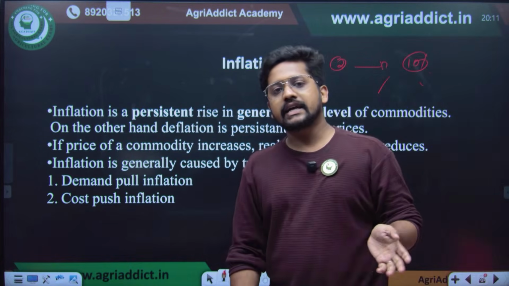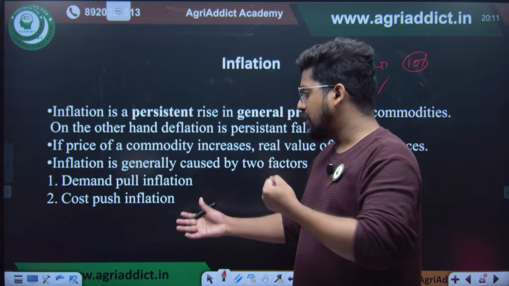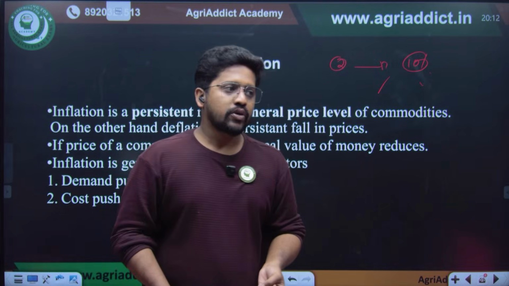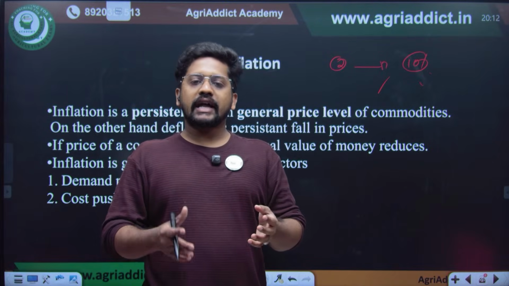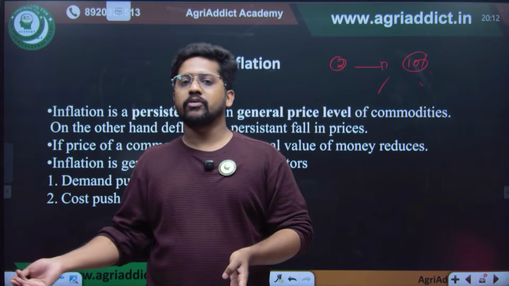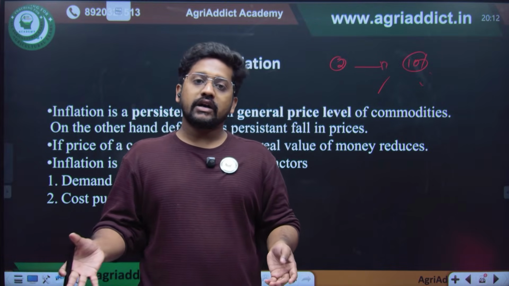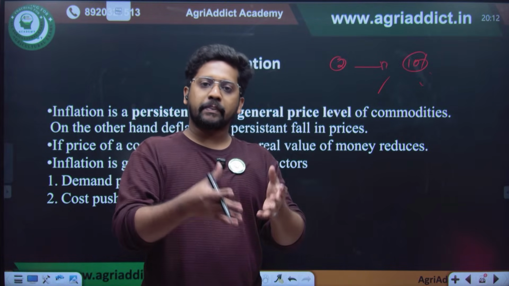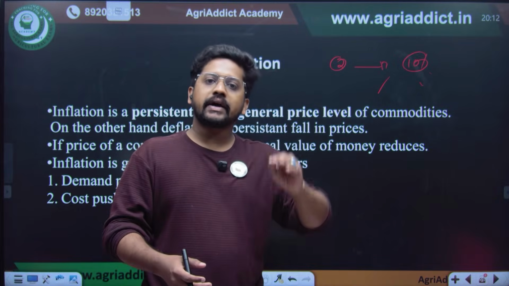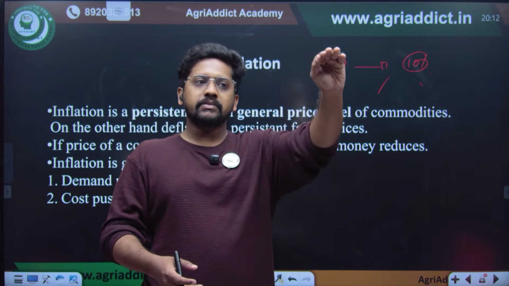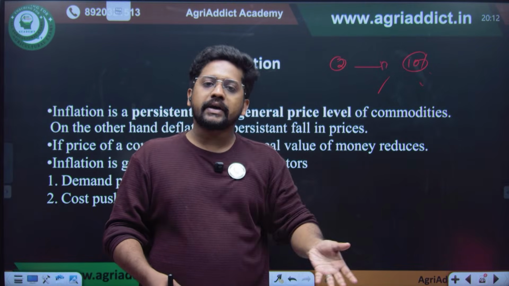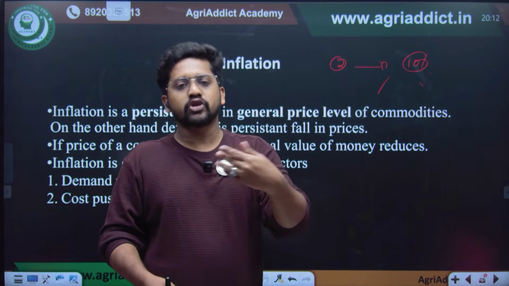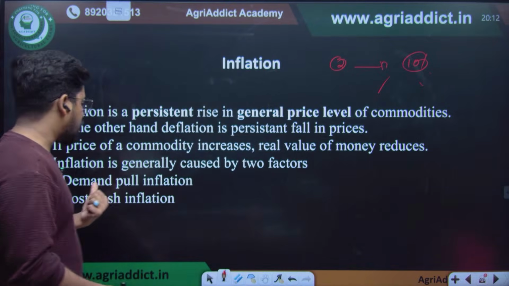Generally there are two types of inflation: demand pull inflation and cost push inflation. If everybody requires one thing, see what happens if you go to a Thursday market or maybe a Monday market. If demand is more for a particular commodity, obviously the price will be more, right? But if there is no demand at all, the sellers will reduce the price so that the things get sold, right? Such kind of things are known as demand pull inflation.